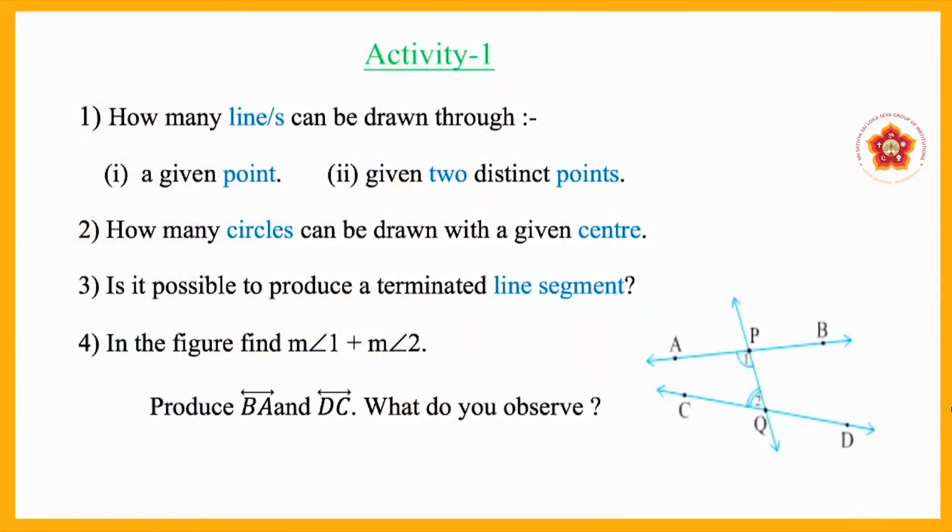Now let us move to the fourth main question. Now here a diagram is given. In the given diagram, there are two lines AB and CD. One is AB, another one is CD. There are two lines. Now a line that is known as another line intersecting these two lines at two distinct points.